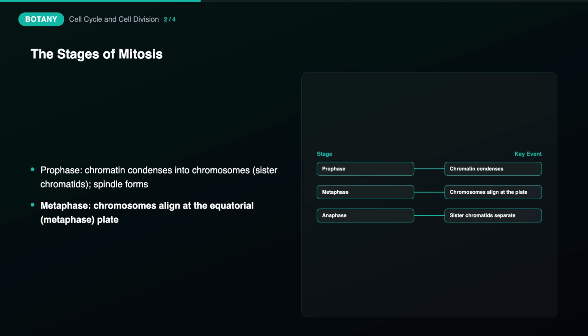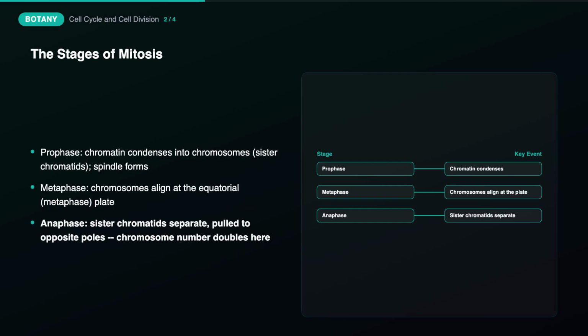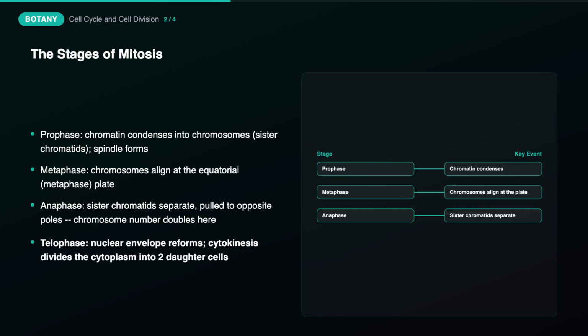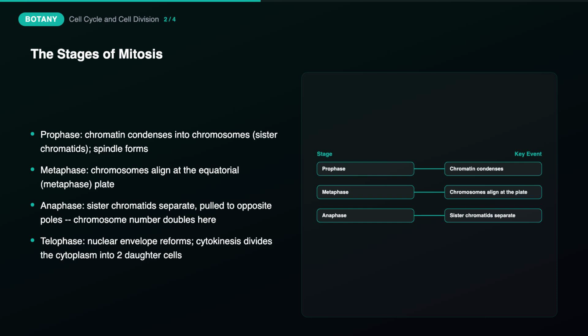This precise alignment is essential for what follows next. Anaphase begins the moment sister chromatids finally separate, pulled apart by the shortening spindle fibers toward opposite poles of the cell, and it's specifically at this exact moment, chromatid separation, that the chromosome number is genuinely doubled, since each separated chromatid now counts as its own independent chromosome. Telophase is essentially the reverse of prophase. Chromosomes decondense back into loose chromatin, the nuclear envelope reforms around each set of chromosomes, and the spindle apparatus breaks down. And cytokinesis, dividing the cytoplasm into two separate daughter cells, typically overlaps with and completes shortly after telophase.